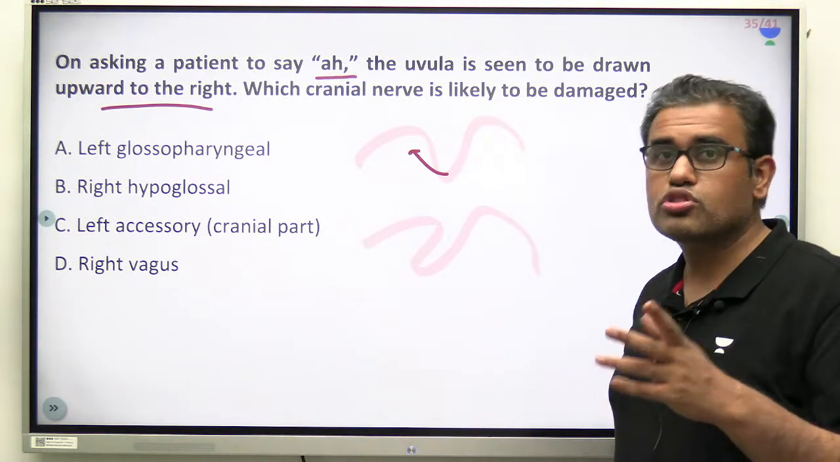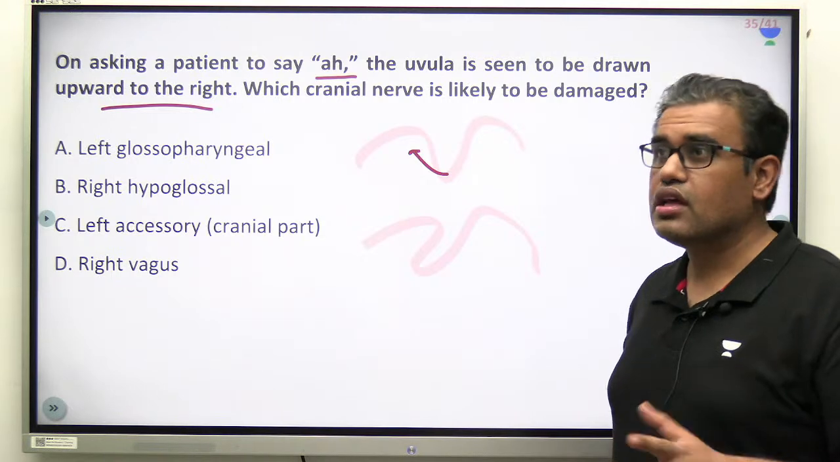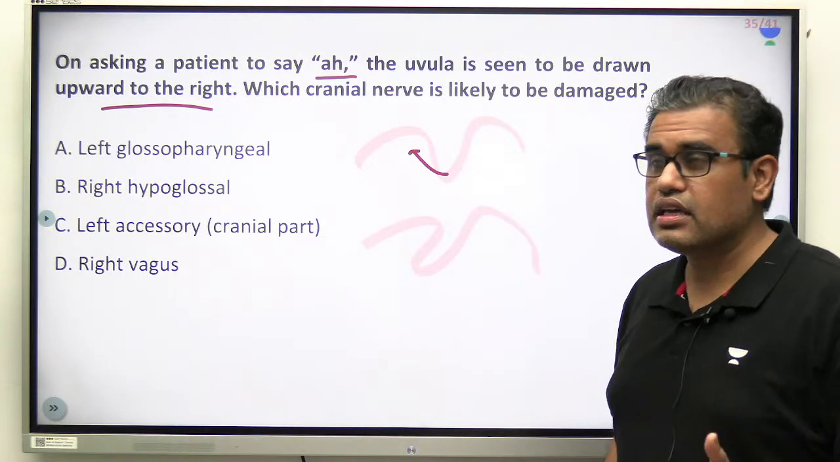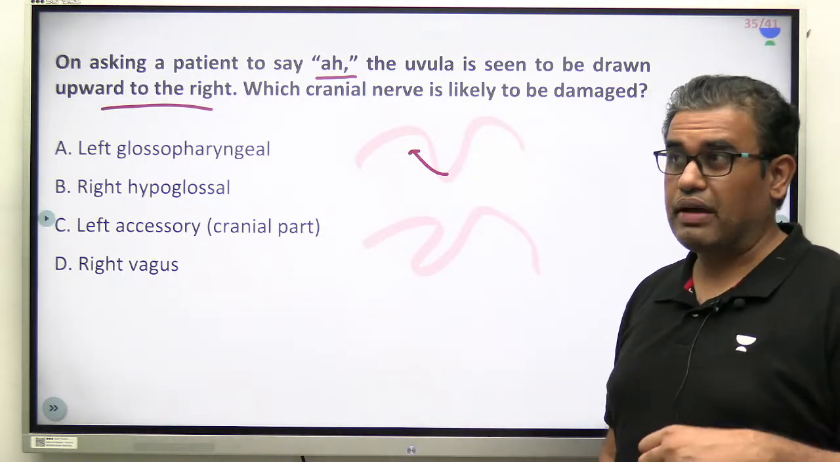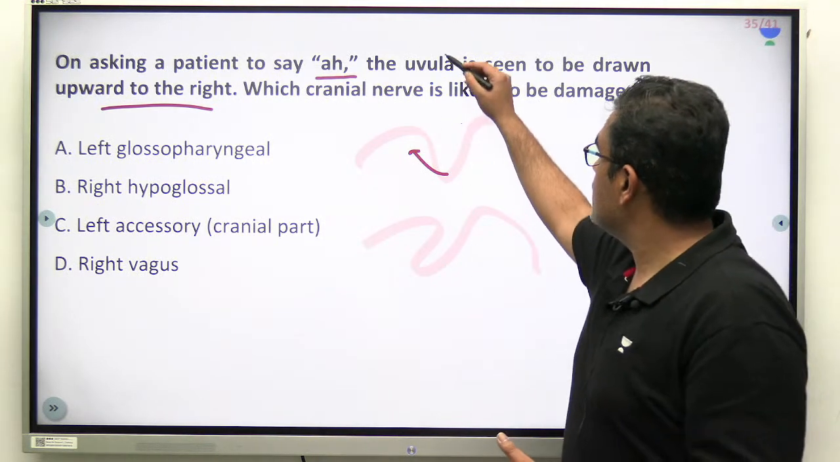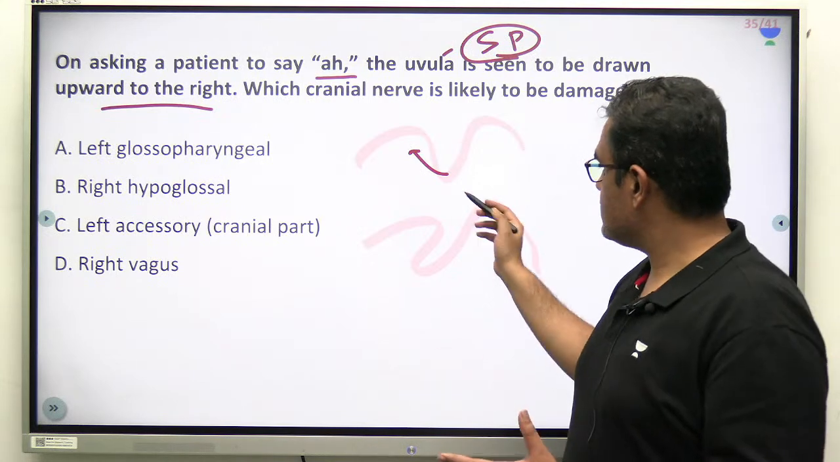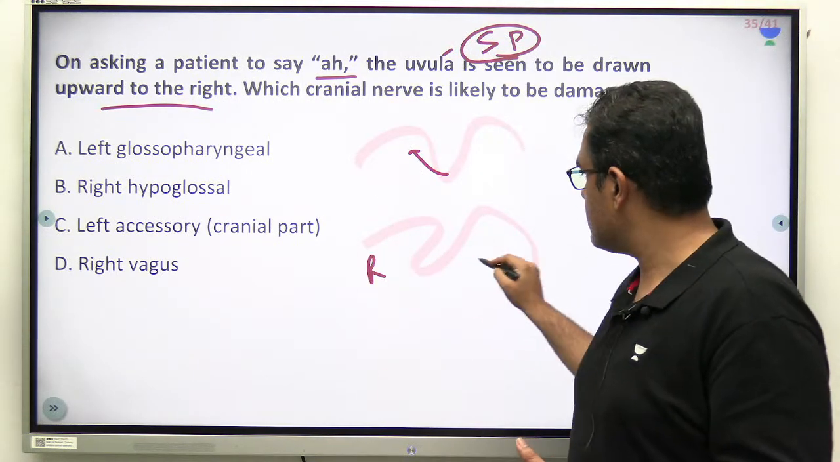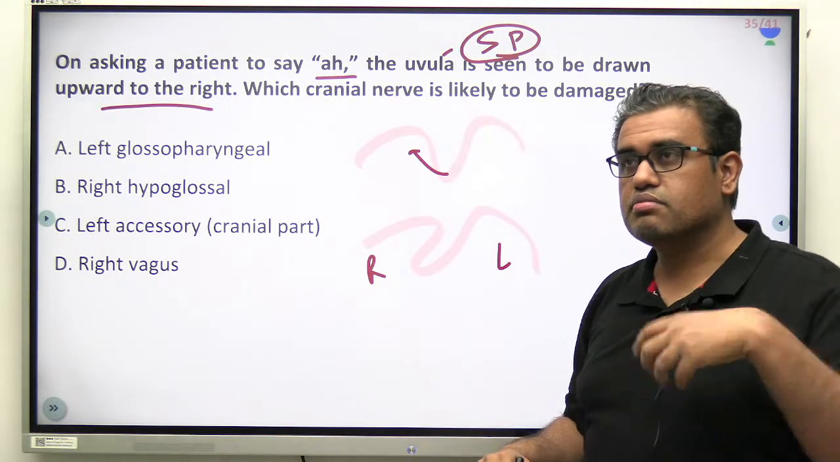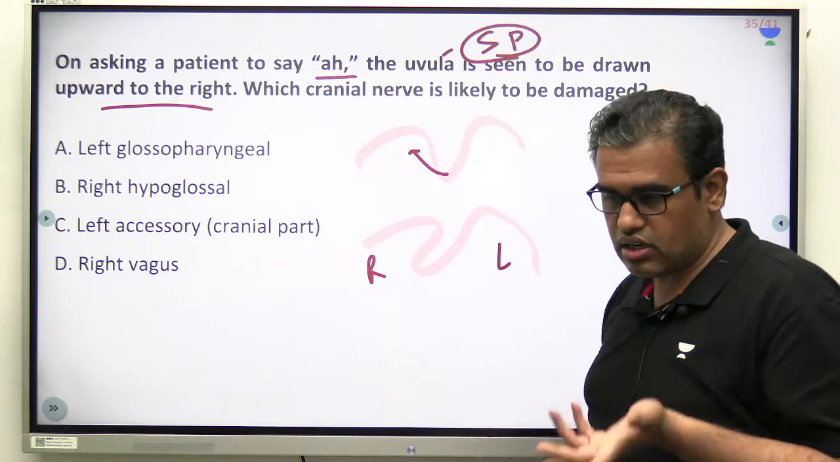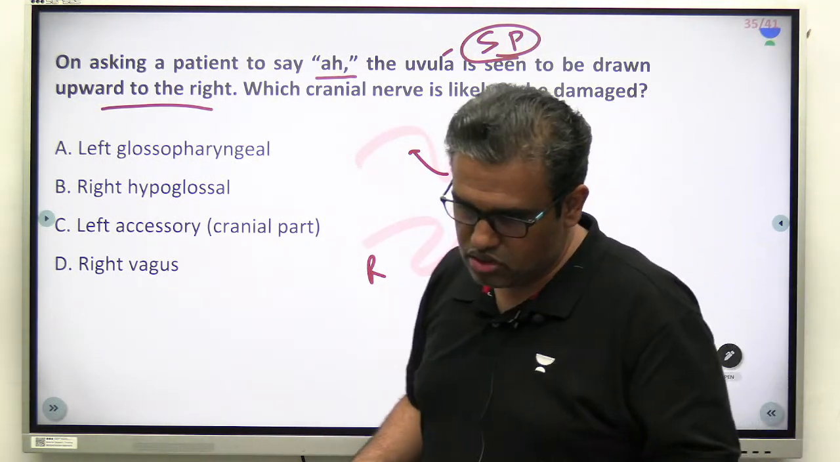Uvula is a part of soft palate. The musculus uvulae, the tensor palatii, levator palatii, palatopharyngeus, palatoglossus, all these muscles are part of soft palate. The right side uvula is being pulled. This is right, that is left. Which side uvula muscles are not active? Right or left side? Let me see your options now.